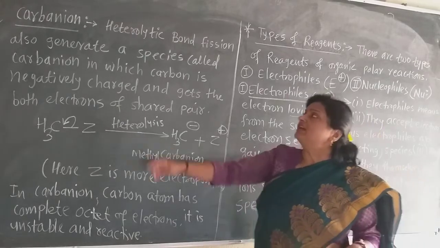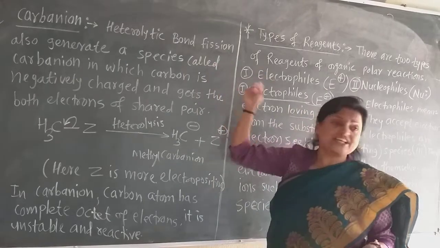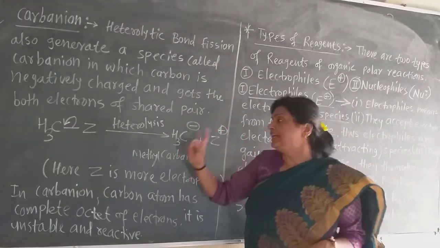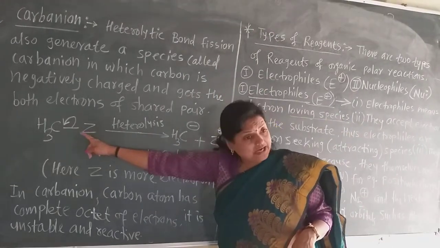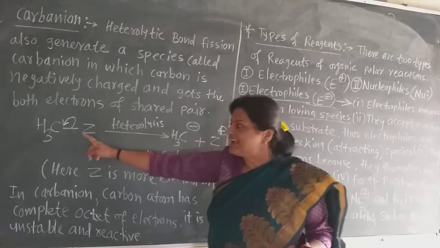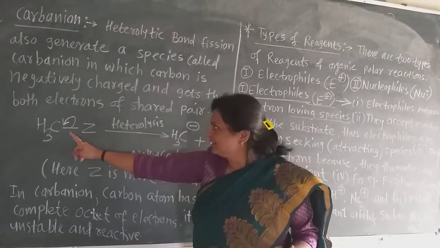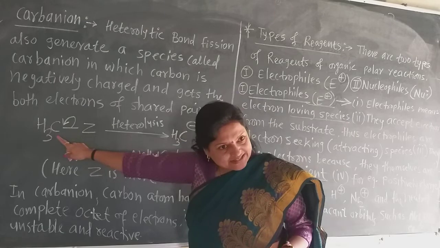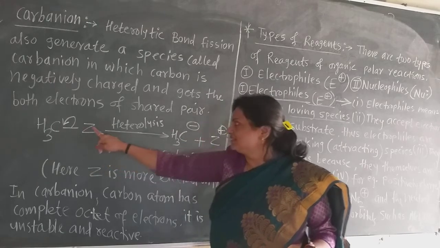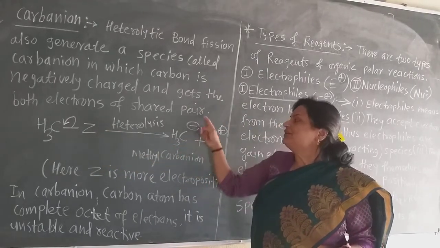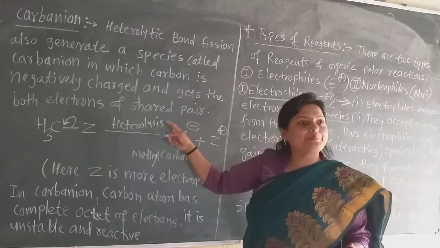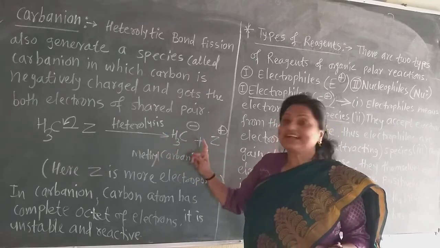So when the heterolytic fission is such that both electrons of the covalent bond go towards the carbon, such a negatively charged carbon species is called a carbanion.